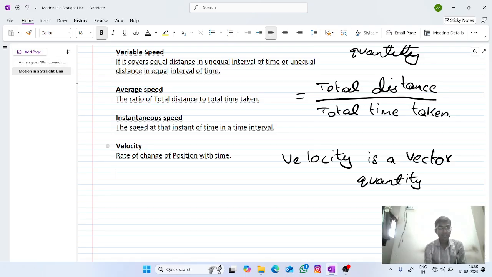Next we will see uniform velocity. What do you mean by uniform velocity?